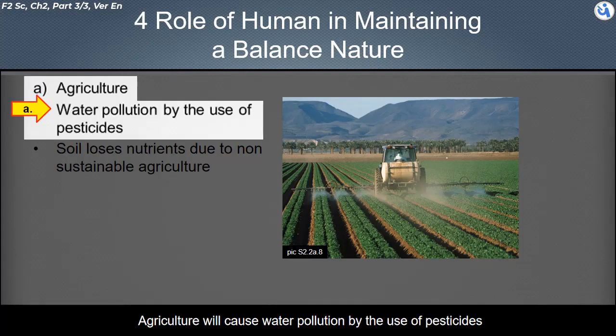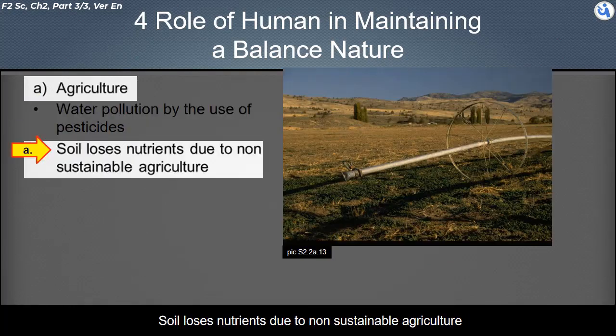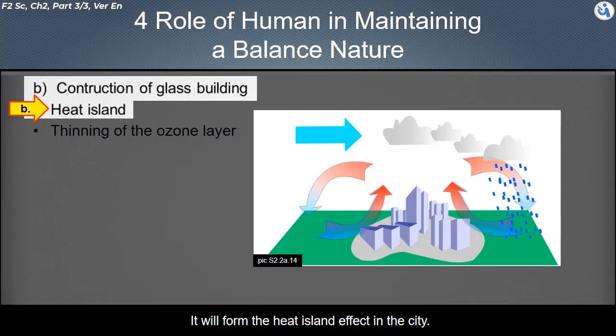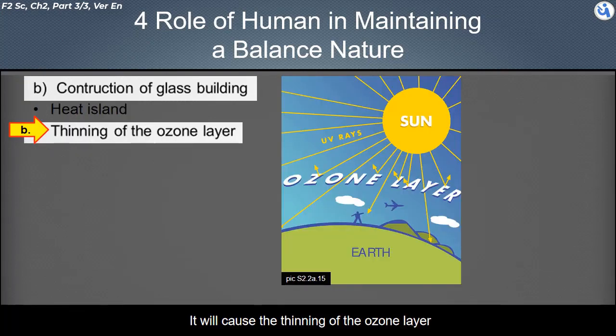About agriculture. Agriculture will cause water pollution through the use of pesticides. Soil loses nutrients due to non-sustainable agriculture. About the construction of glass buildings. It will form heat in the city. It will cause the thinning of the ozone layer.